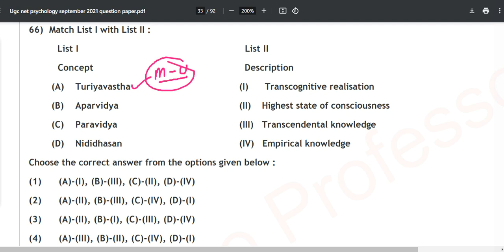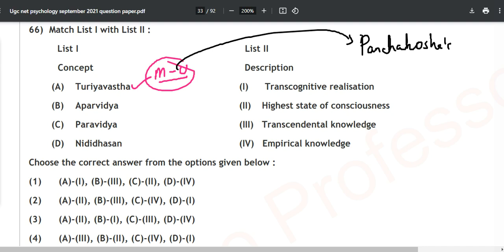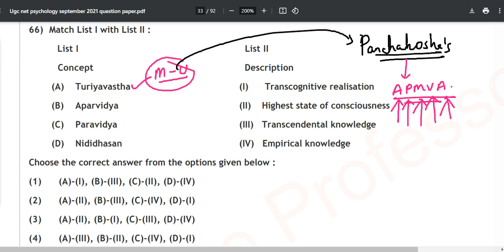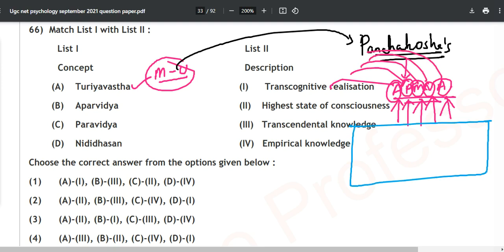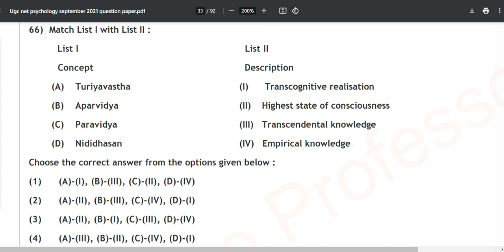Now one more thing is the Panchakosh. One more question came on the Panchakoshas. What is the mnemonic for that? The mnemonic is APMVA. In Hindi, it is "Andhra Pradesh Mein Vizag Aega." I hope you know what Vizag is; if not, it is earlier Vishakhapatnam. It stands for Annamay, Pranamay, Manomay, Vigyanmay and Anandmay. And interestingly, for where it is mentioned, make sure you watch this complete series of 2021. You will also find the answer there for where the Panchakoshas are mentioned.